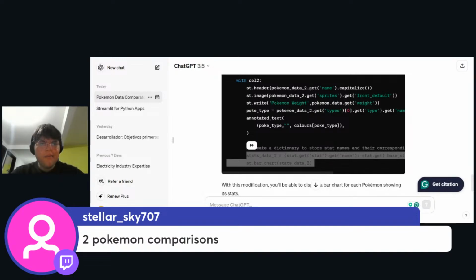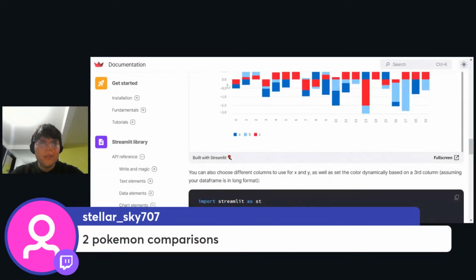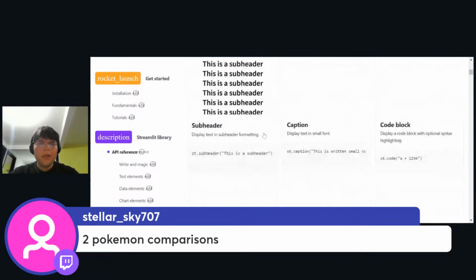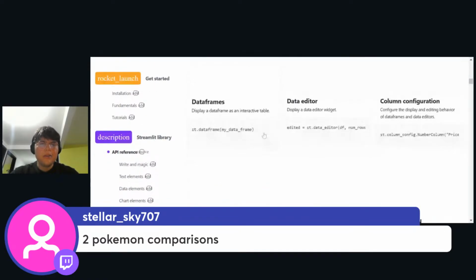Is it a data frame? I don't know. Let me go again to the documentation to see. API reference, text elements, header, annotated text elements, data frames. Yeah, it is a data frame.